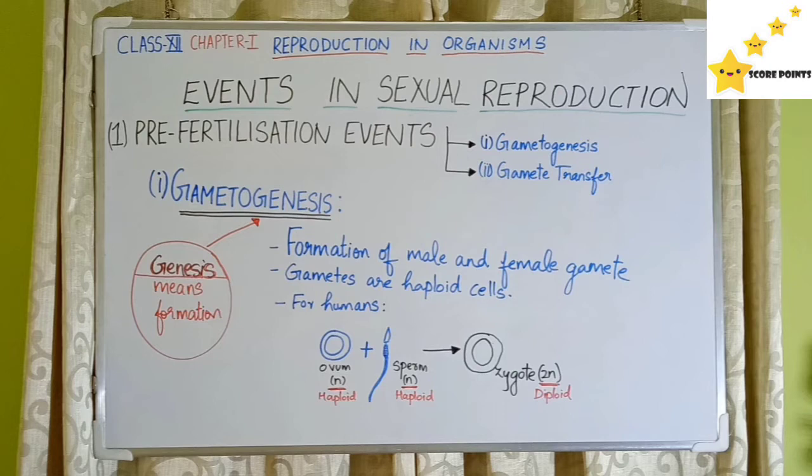In this process there is a formation of male and female gamete. The gametes are always haploid in nature. So we know that for humans there is an ovum for female and sperm for male which is produced. Both of these gametes are N, that is haploid type. They fuse together to form a zygote which is diploid or 2N in condition.